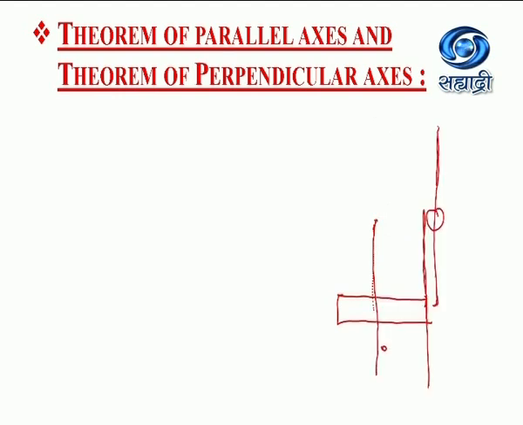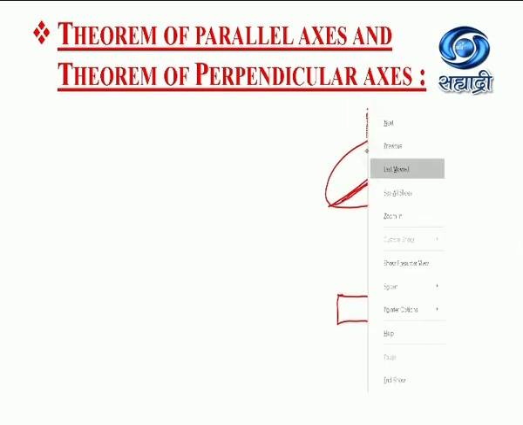Take the example of a disc, which can also rotate about an axis coinciding with its diameter. For finding the moment of inertia about this diameter, we have to consider a perpendicular axis, which is perpendicular to this diameter and passing through the point of symmetry.